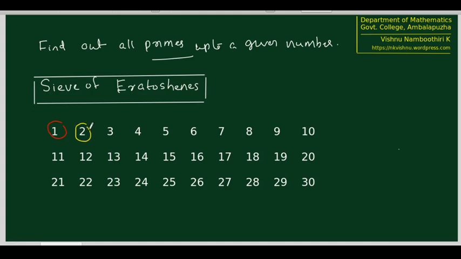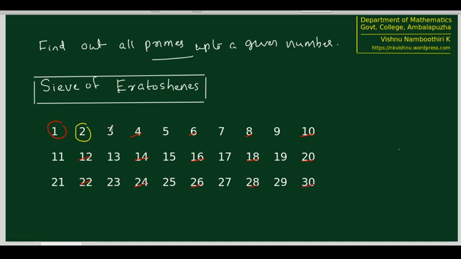Now we have seen already that any multiple of 2 other than 2 cannot be a prime. So we are going to remove all multiples of 2 after 2. So 4 removed, 6 removed, 8 removed, 10, 12, 14, 16, 18, 20, 22, 24, 26, 28, 30.